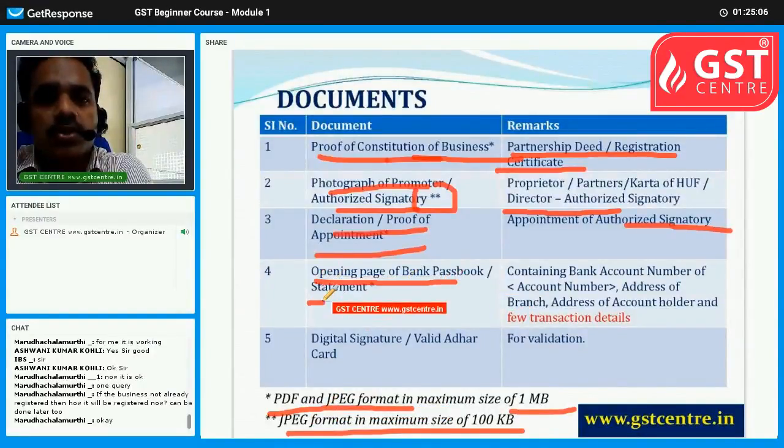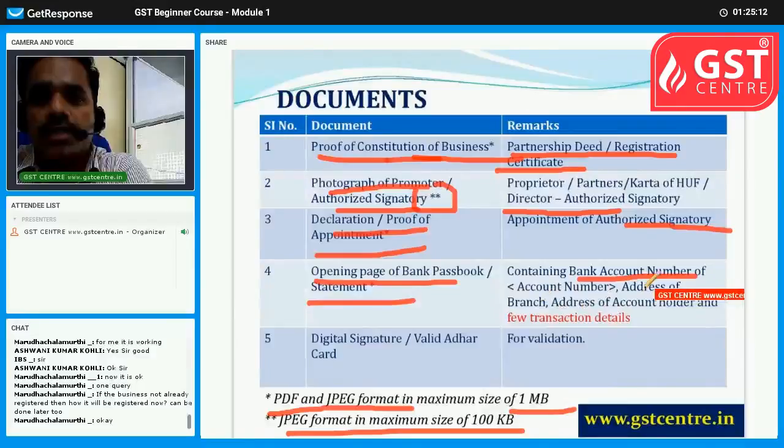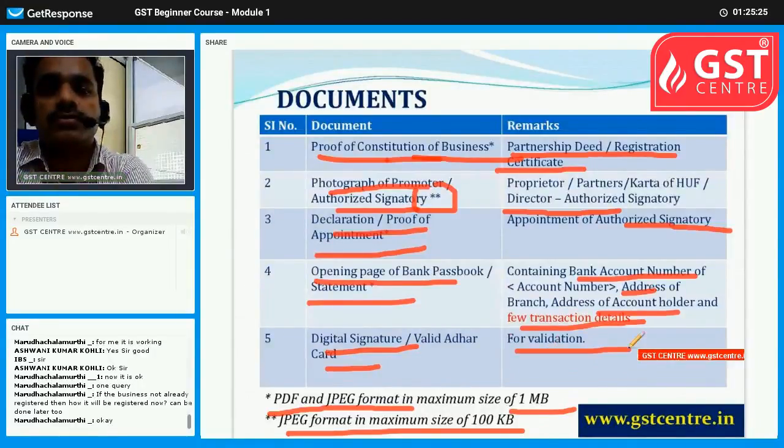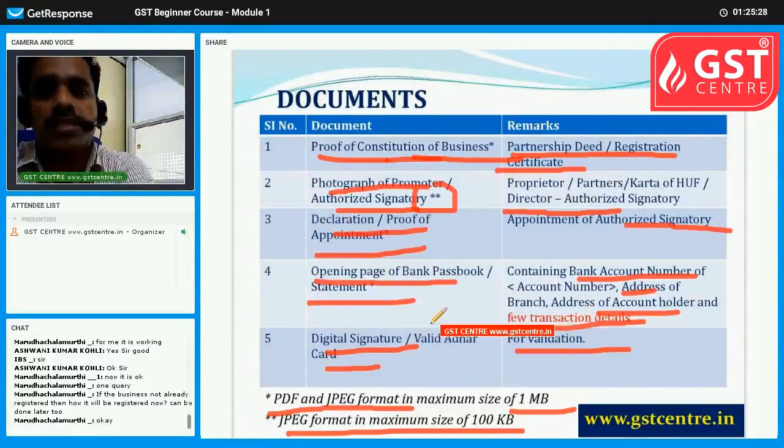Then the opening page of the bank passbook or statement should also be there. It should contain the bank account number, address of the branch, address of the account holder, and latest transaction details. So passbook should be there. Then digital signature or valid Aadhaar card for validation. Okay, so it should be there.